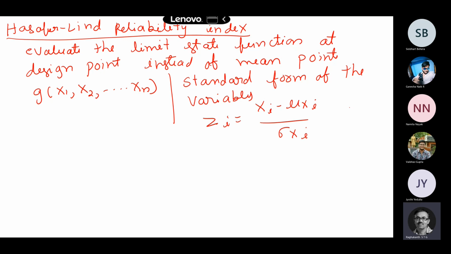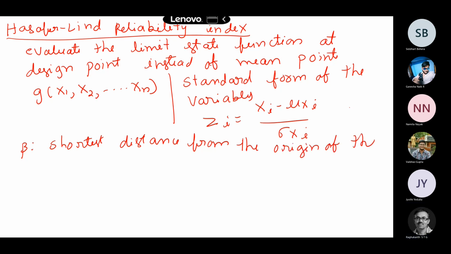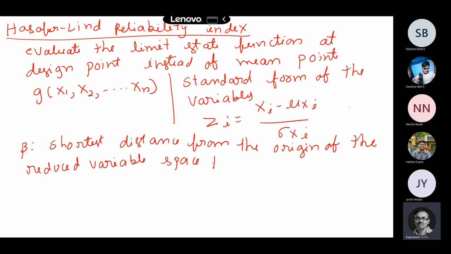So now this Hasofer-Lind reliability index is defined as the reliability index. The definition is that it is the shortest distance from the origin of the reduced space, the reduced variable space, to the limit state function.